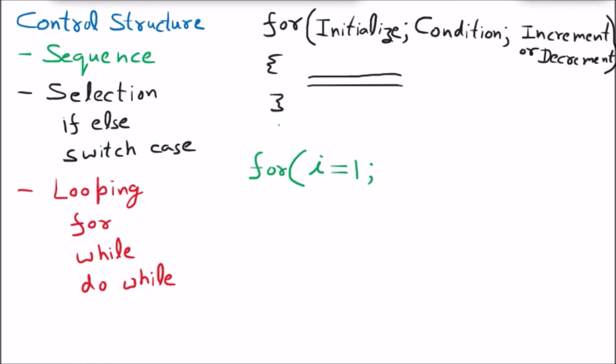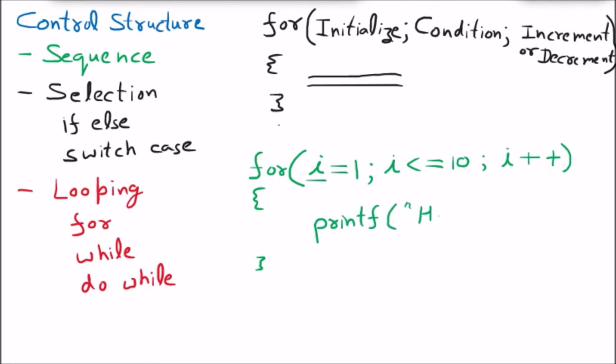Condition: I want that i should run up till 10, so I will say i less than equal to 10. That is the condition. Semicolon. Increment: i plus plus. Bracket close. Curly braces start, curly braces close. And this i will be declared earlier, let us suppose int i I have declared earlier. Now inside this for, I will write a statement printf, then double quotes hello. If I execute this piece of program, then hello will be printed 10 times.